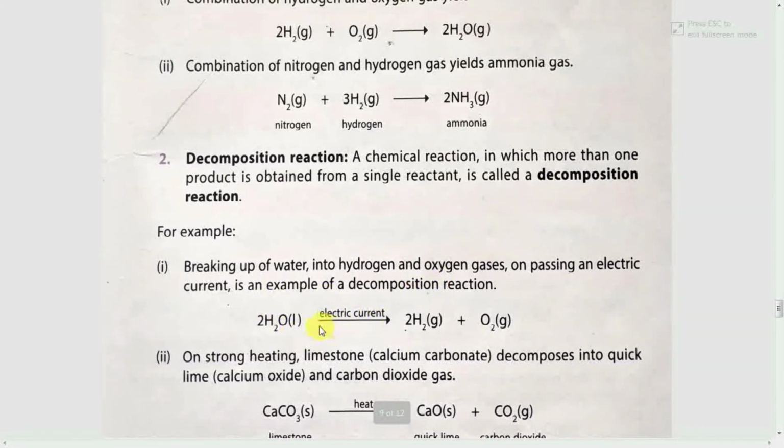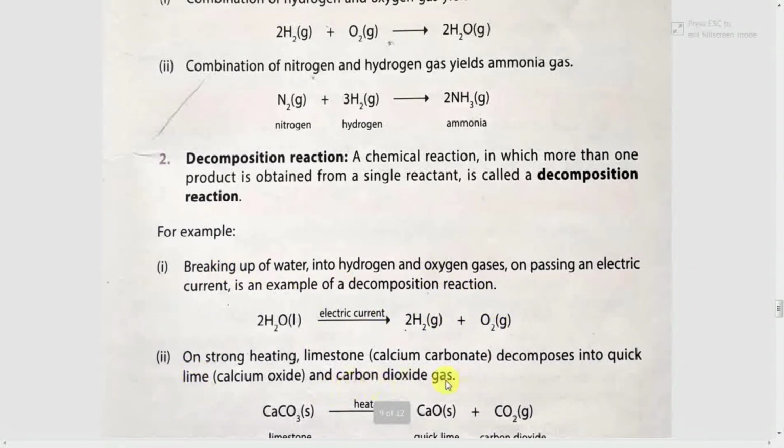Just you can see when electric current is passed in water, both the atoms of hydrogen and oxygen are separated out.